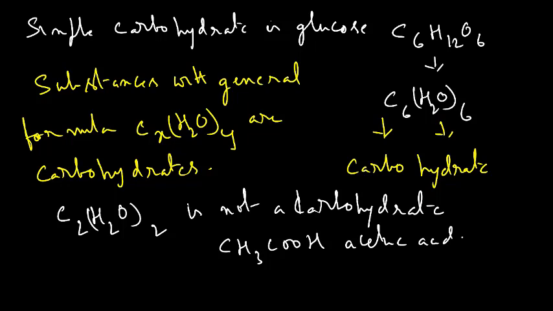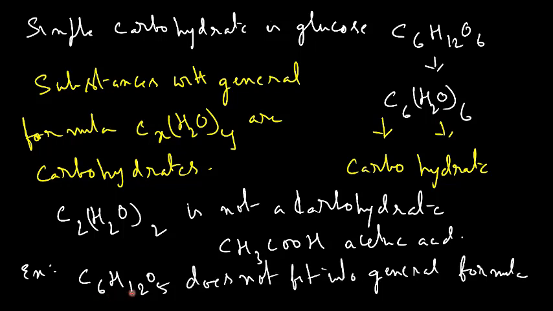On the other hand, there are certain substances, though they do not have the general formula, but still they are carbohydrates. For example, C6H12O5 does not fit into the general formula, but still it is a carbohydrate.